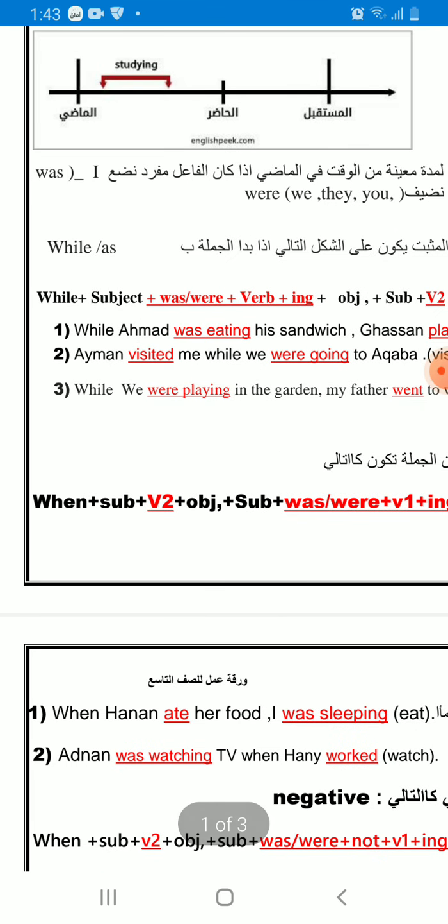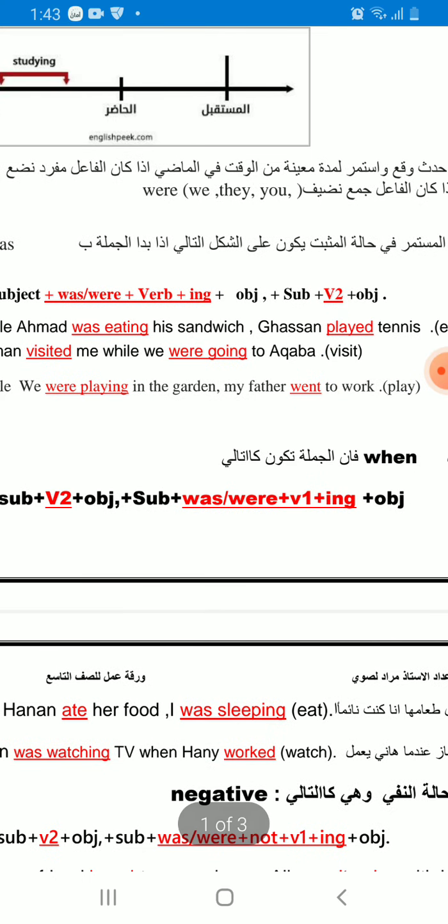The subject coming after while will take was or were: was if the subject is singular and were if the subject is plural. Okay, after that we put verb plus ing.